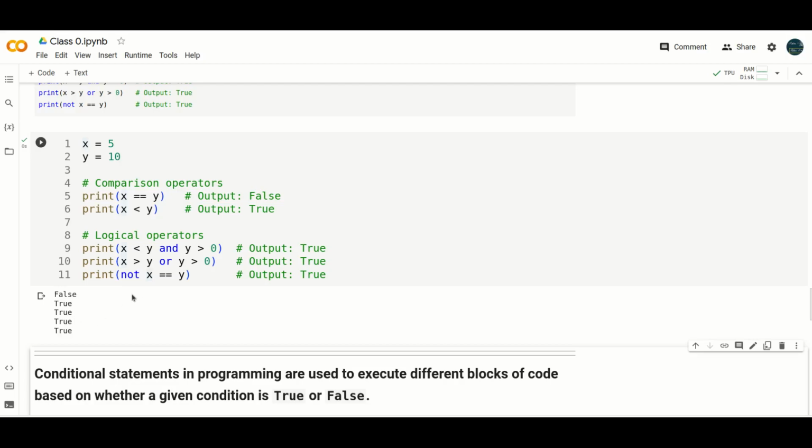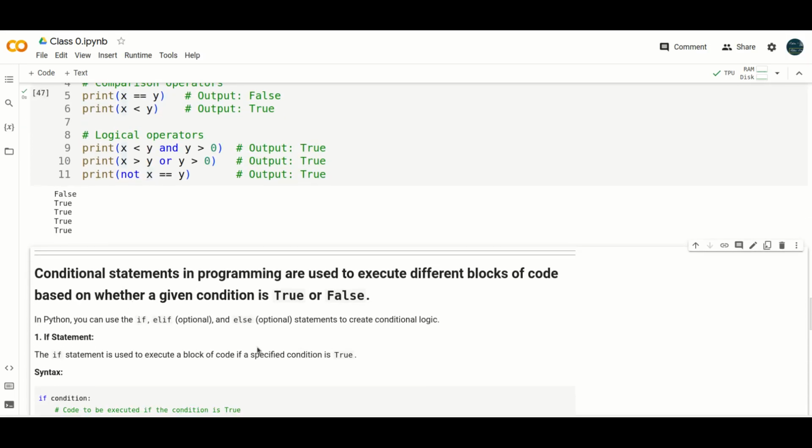And here I stop the first episode. The next episode will discuss conditional statements and how to use if, elif, and else statements.